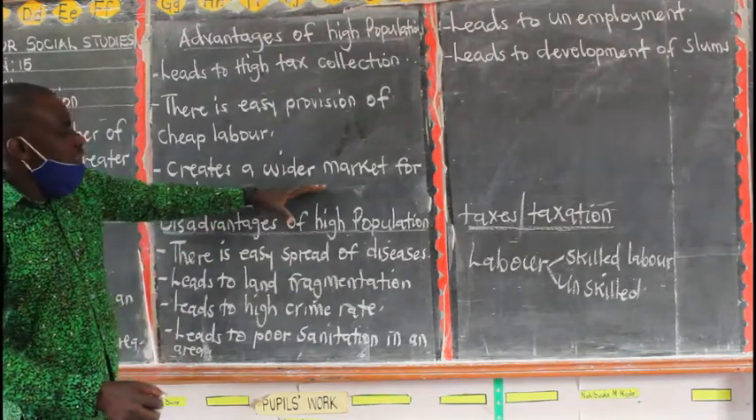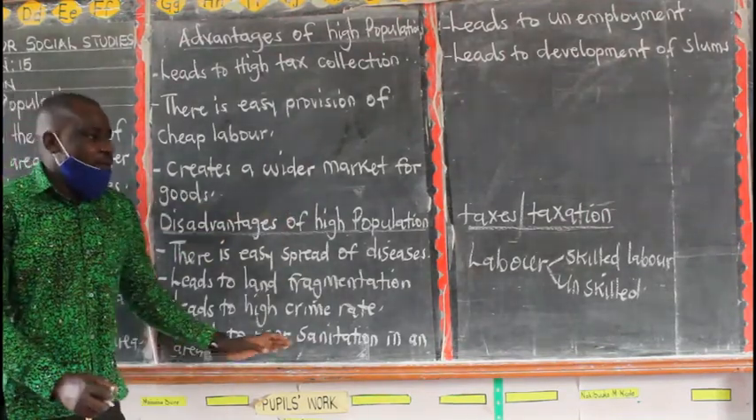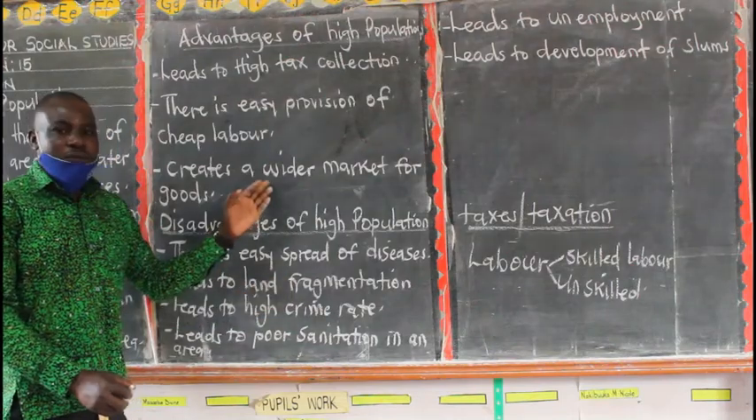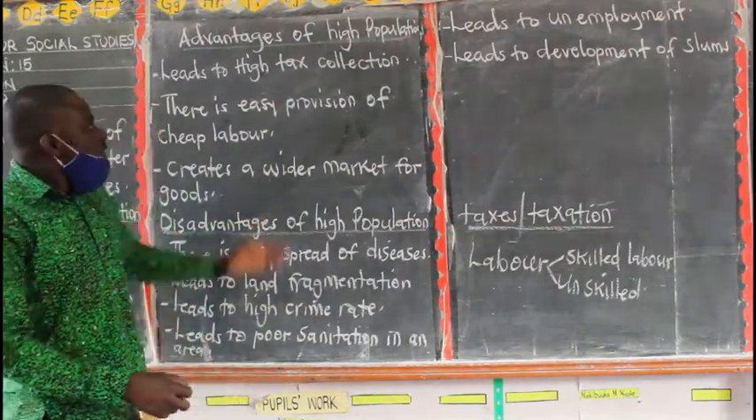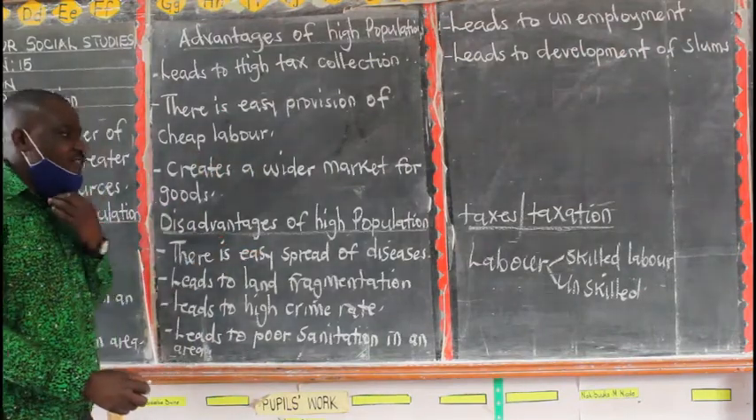That's why you see that in urban areas, many people are coming out to trade. Why? There is a market for goods. Then we can also look at the disadvantages.